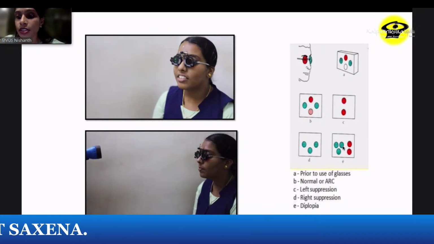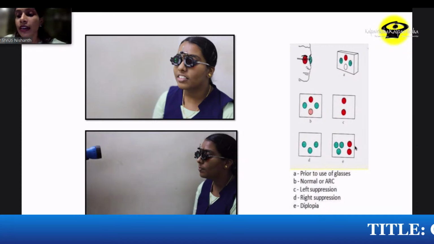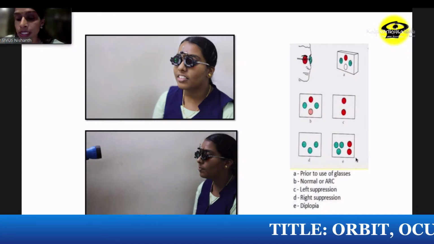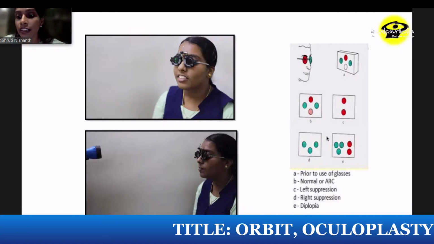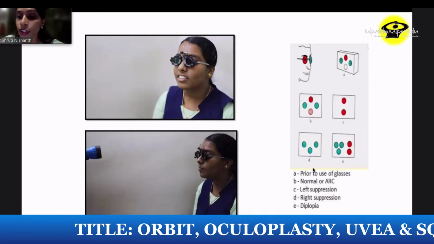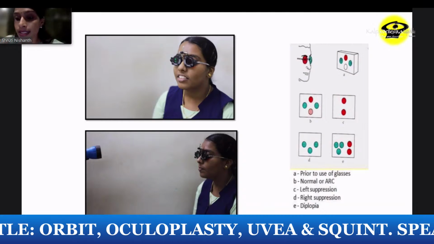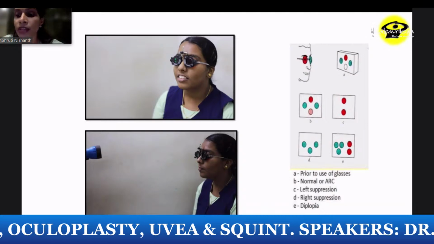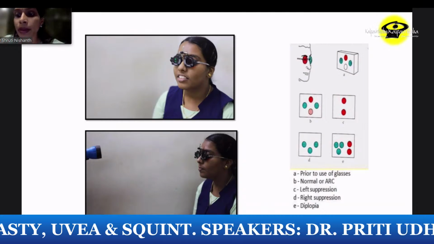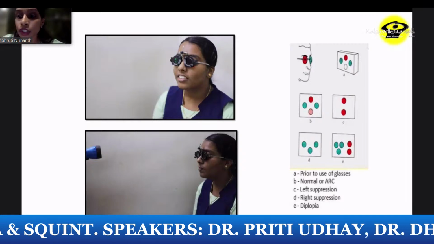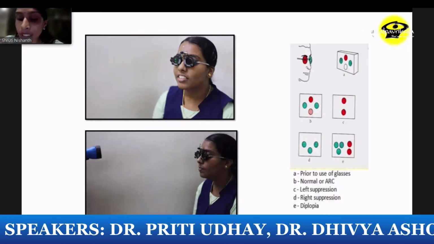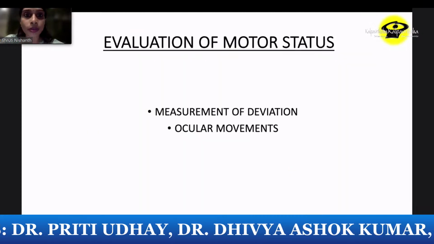And if they see 5, then that is a diplopia. And if it is red on the same side as the goggle, then it is uncrossed diplopia. And if red is on the other side, on the opposite side of the goggle's side, then that is a crossed diplopia. So usually in exotropia, remember X. X means crossed. So in exotropia, there is usually a crossed diplopia. That's how you can remember it.